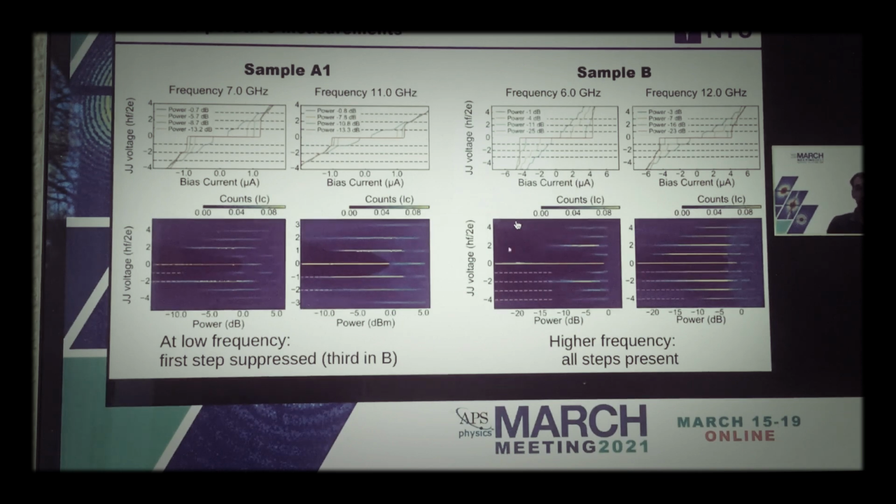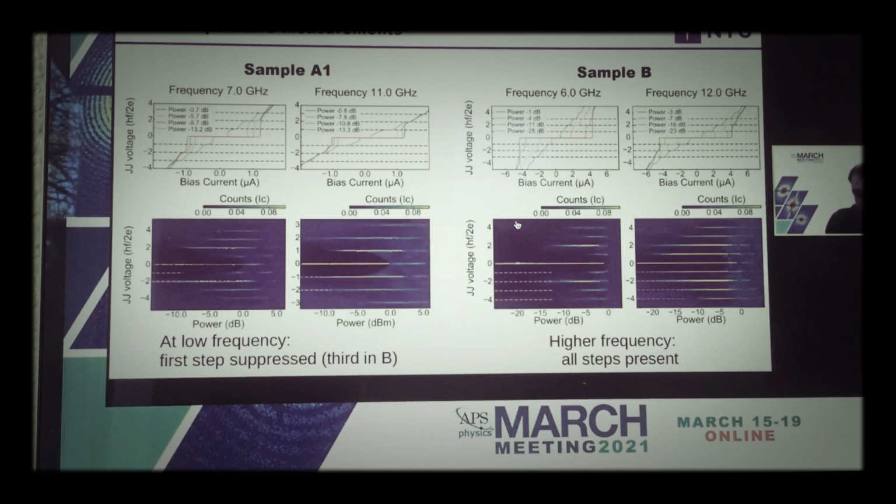We carried those out on two different samples: sample A with the indium aluminum arsenide capping layer, and sample B with the indium gallium arsenide capping layer. At low frequency in the VI, you can notice that at low power, the first step appears to be missing on both the even and odd branches. Here we are ramping from negative bias to positive bias.